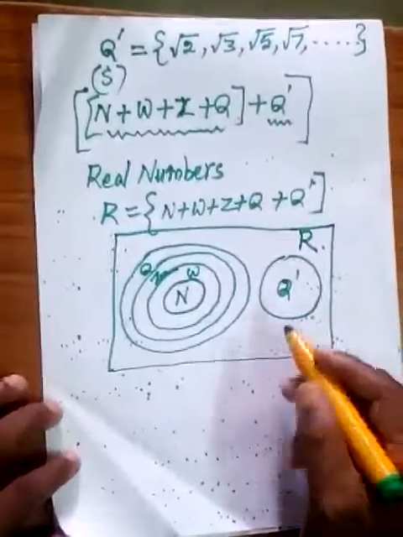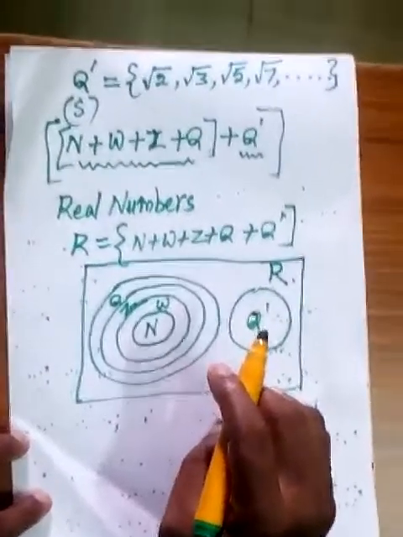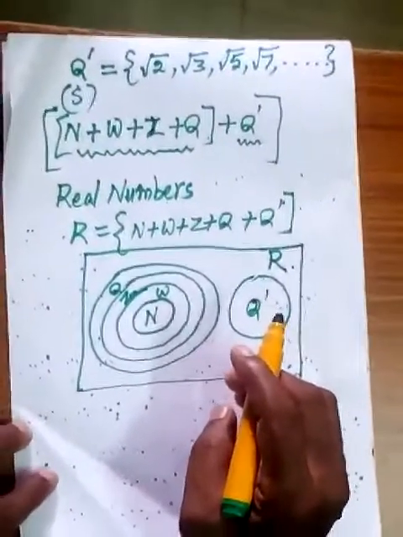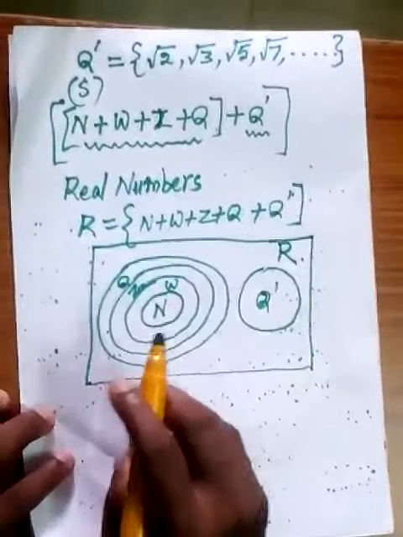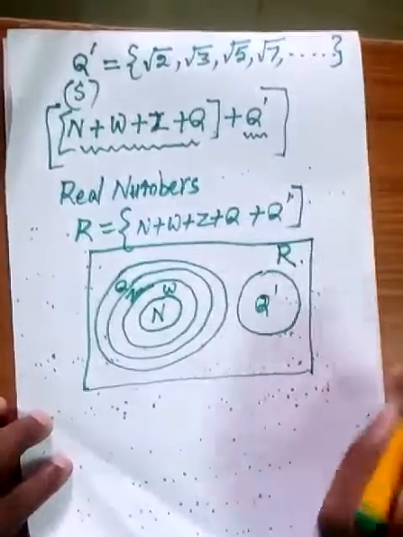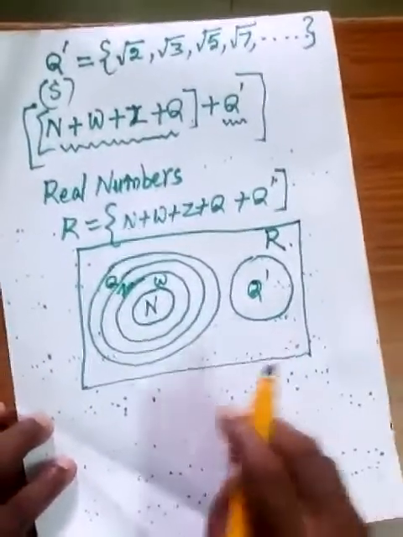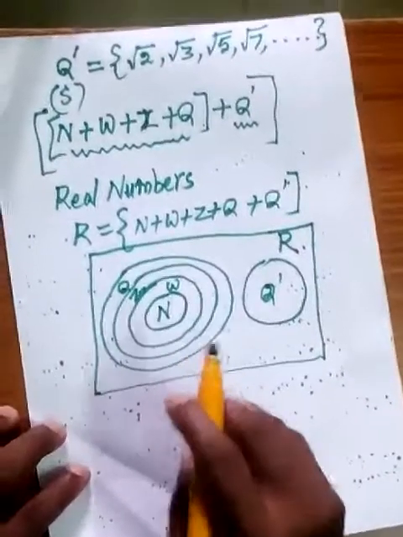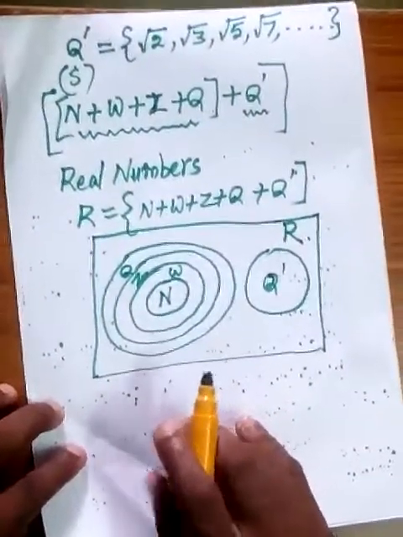Okay, you practice all these kinds of sets, write them on one paper and send it to my personal WhatsApp number. You have to write natural numbers, N is equal to 1, 2, 3, etc., W is equal to 0, 1, 2, 3, etc., and write all the different kinds of sets on a sheet and send it to my personal WhatsApp number.